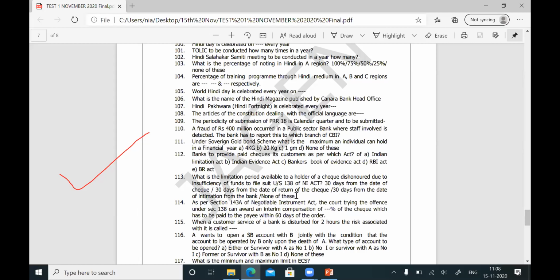So if these three conditions are fulfilled, then B, the payee of the check, can file a suit against A under section 138 of the Negotiable Instruments Act.